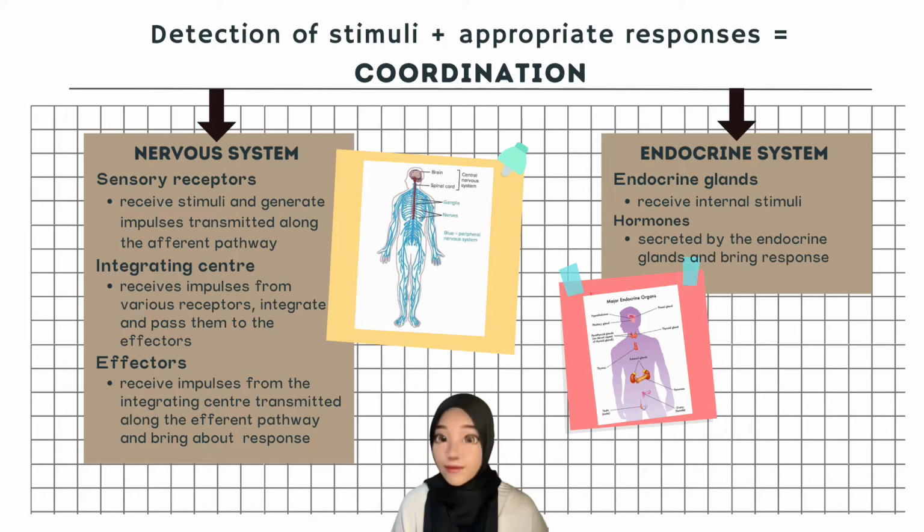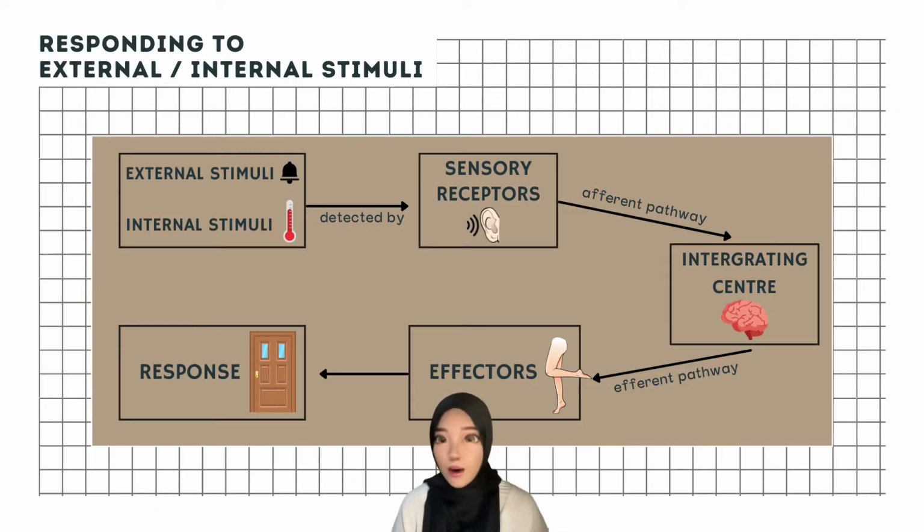the effectors will bring about the response. The endocrine system has two components, which are endocrine glands and hormones. Endocrine glands are responsible for receiving internal stimuli, and hormones will be secreted by the endocrine glands to bring out responses. Now, let's take a look at how our body responds to external and internal stimuli.